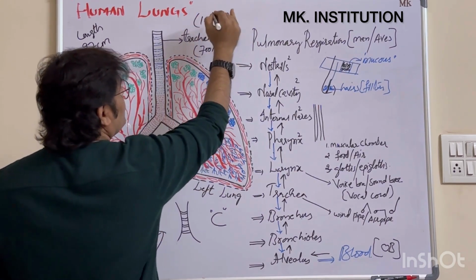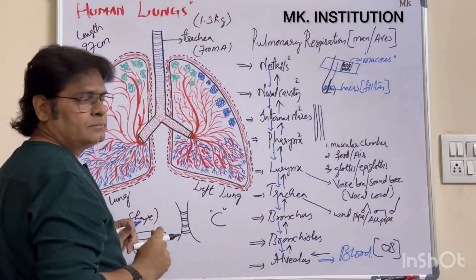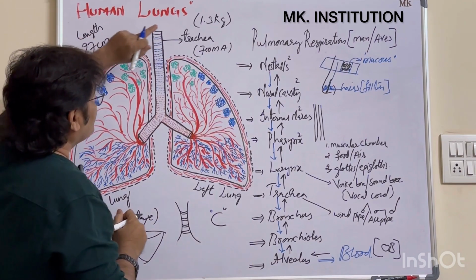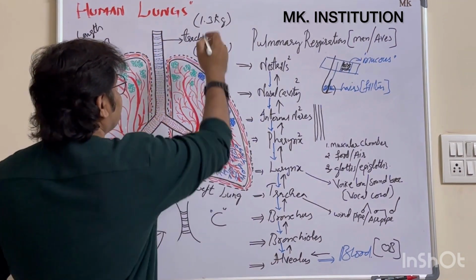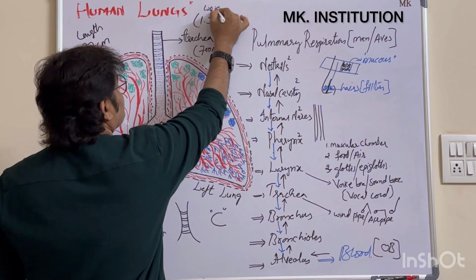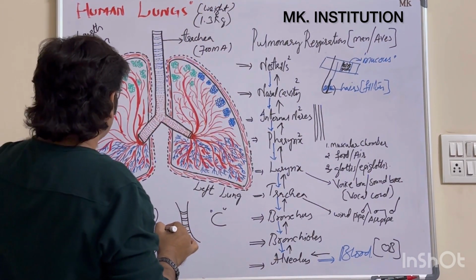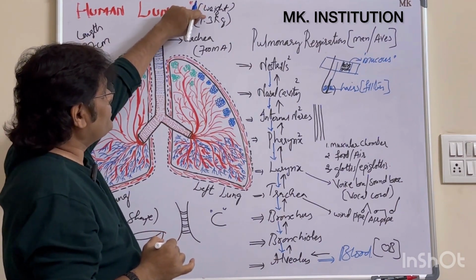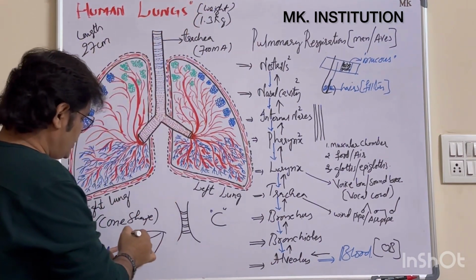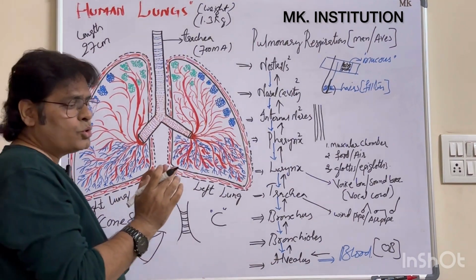1.3 kg. This is the weight of the lung. Length, how much here now? 27 centimeter. Weight how much? 1.3 kg. Then what is the shape? How does it look? It looks like a cone shape.